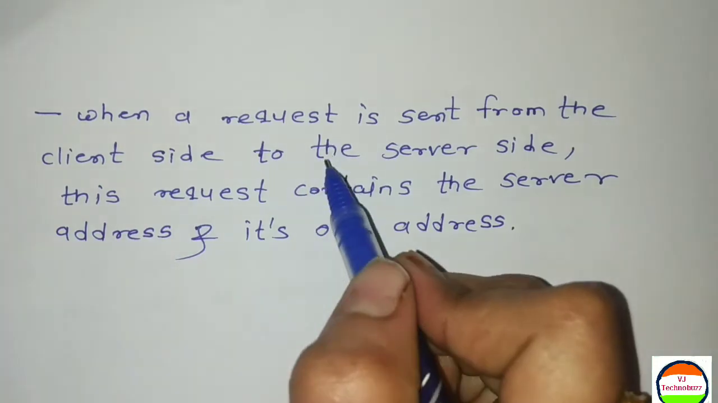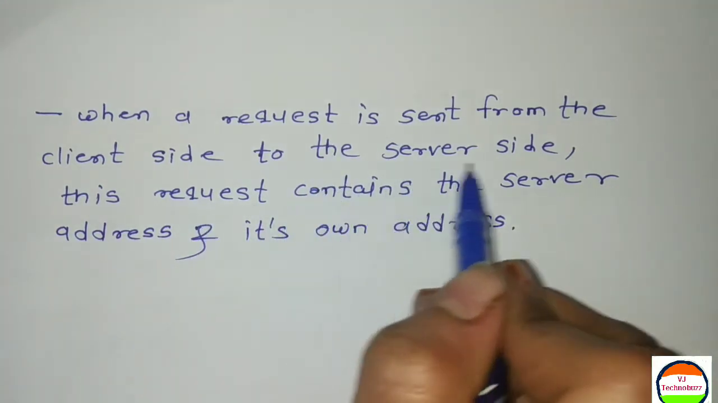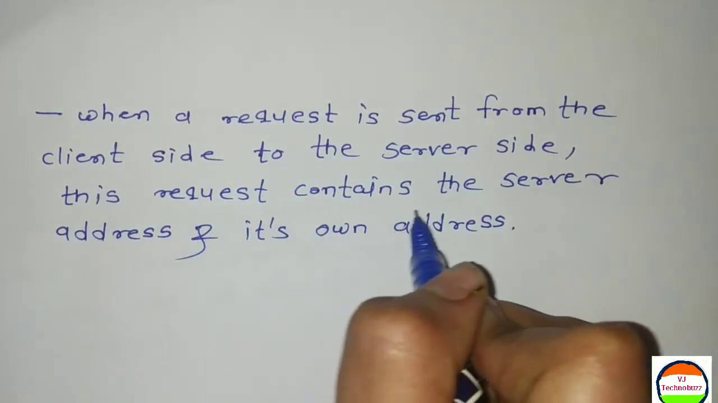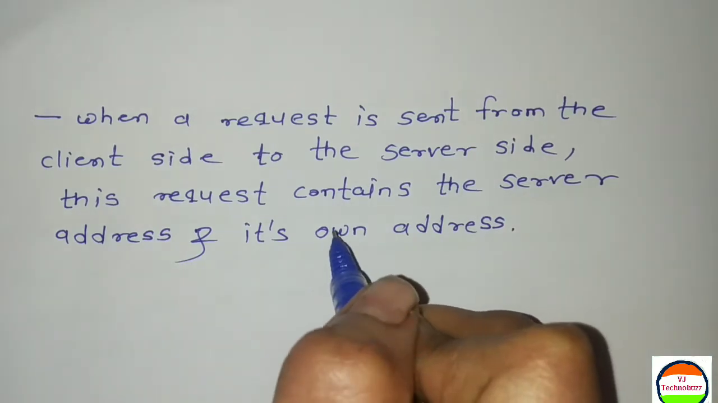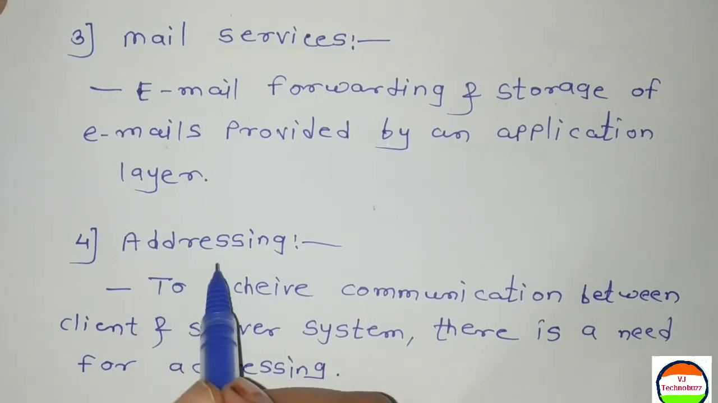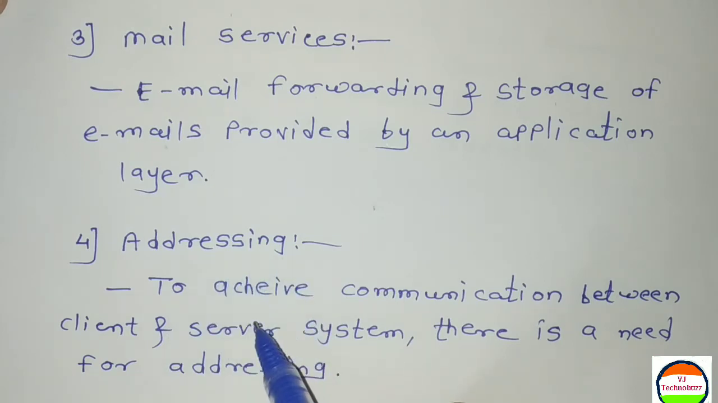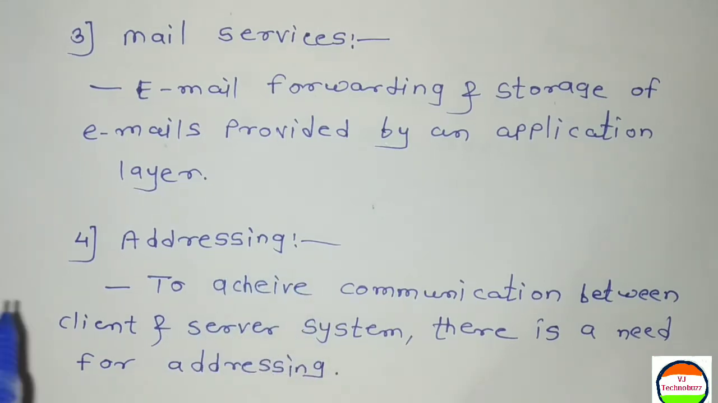When a request is sent from the client side to the server side, this request contains the server address and its own address. So addressing is the fourth function of application layer.